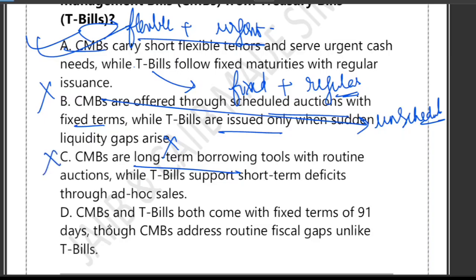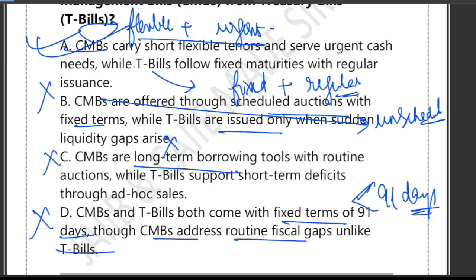What about D? It says that CMB and T-bills will both come with a fixed term of 91 days, though CMB address routine fiscal gap unlike T-bills. So CMB do not have any fixed 91 day maturity. They are always less than 91 days. So it says that CMB and T-bills both come with a fixed term of 91 days. That is wrong. So the correct answer is option number A.